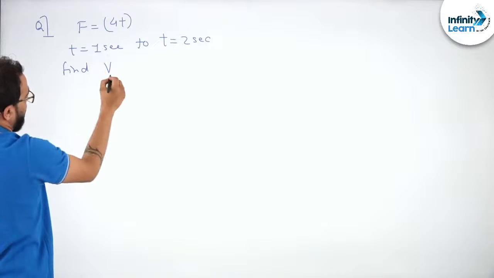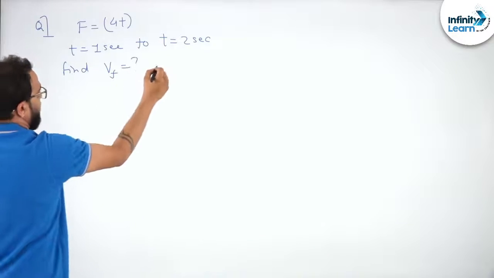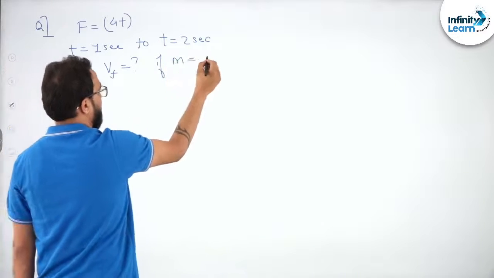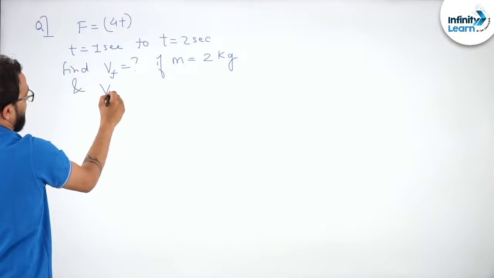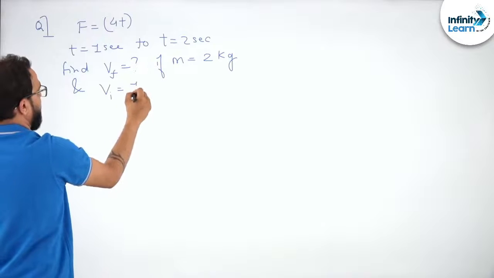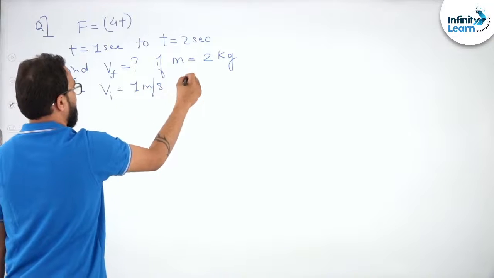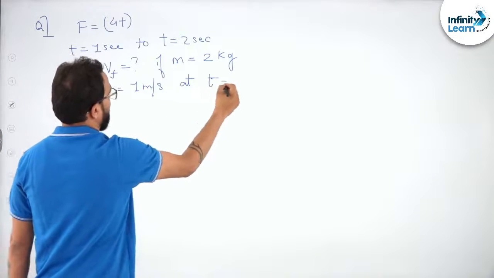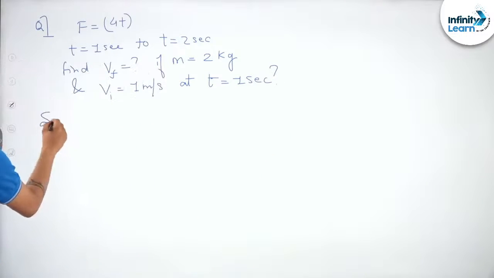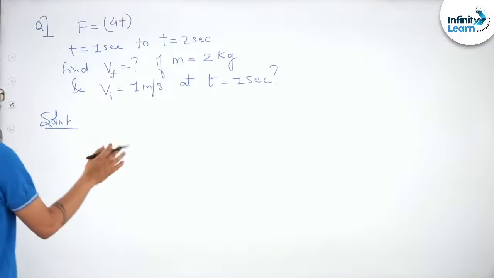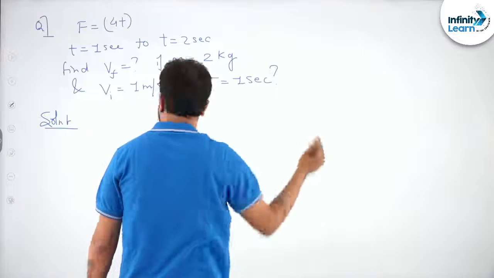Force is acting for this interval. Find the final velocity if the mass is 2 kg and the initial velocity is 1 meter per second at t equals 1 second. Now this is a very simple question. Now the force acting on the body is like this. I will draw it.